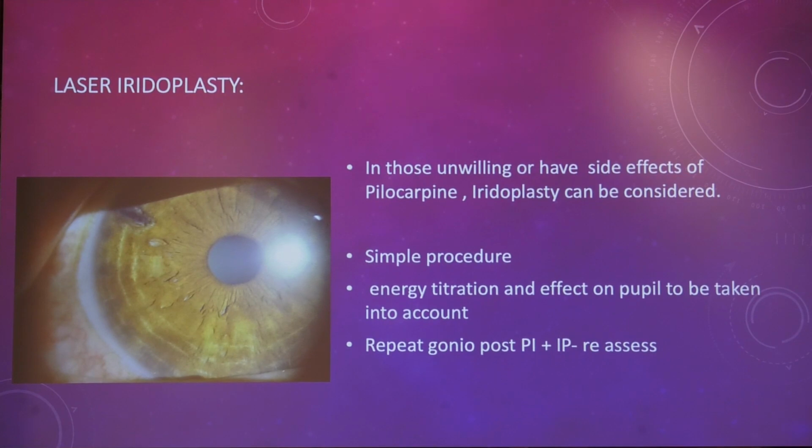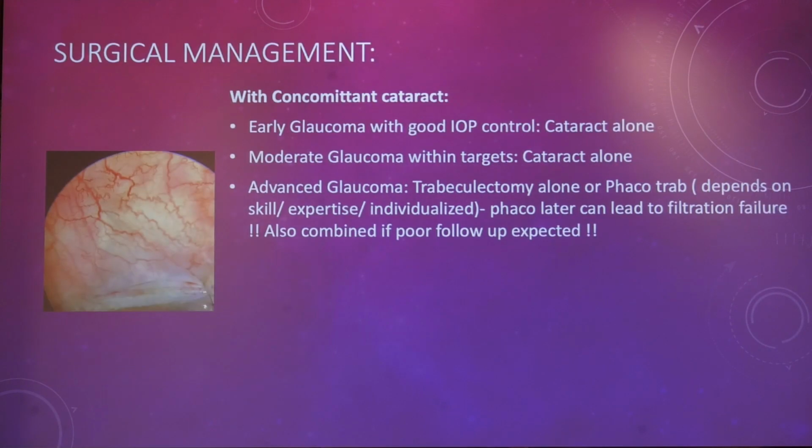In those unwilling or who have side effects from pilocarpine, iridoplasty can be considered in cases of plateau iris or thick peripheral iris rolls. It is a simple procedure; energy titration and effect on pupil are to be taken into account. It should be told to the patient in no uncertain terms that it can distort the pupil to some extent. And you repeat the gonio post-PI and post-iridoplasty and reassess the cases. Again, don't assume angle opening.